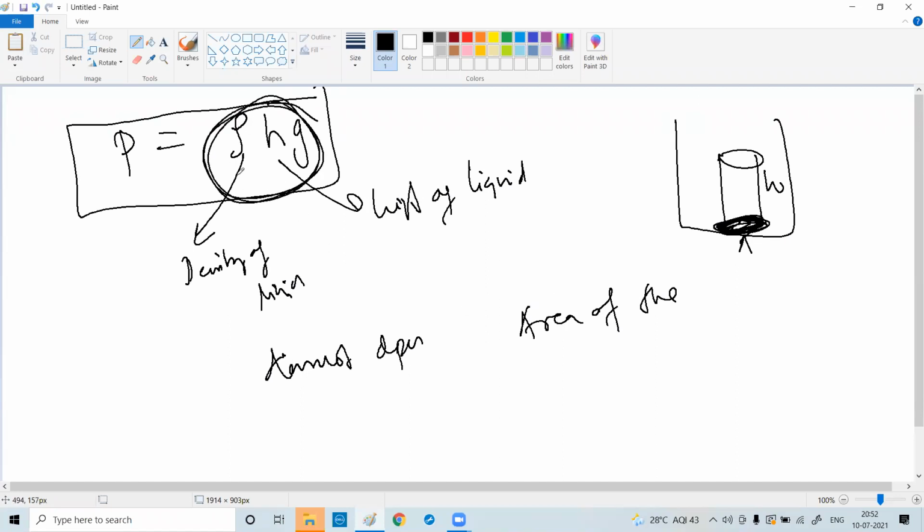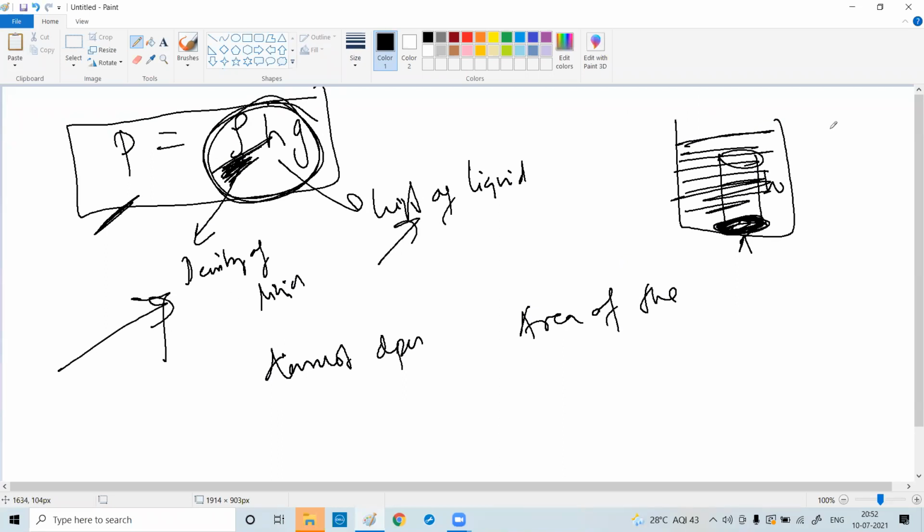It only depends on rho, the density of the liquid. It can be anything. It can be honey, it can be water, it can be kerosene. Based on the type of liquid, the density will vary. If the density varies, the pressure varies. So pressure depends only on the density and on the height of the liquid, how much it is filled.